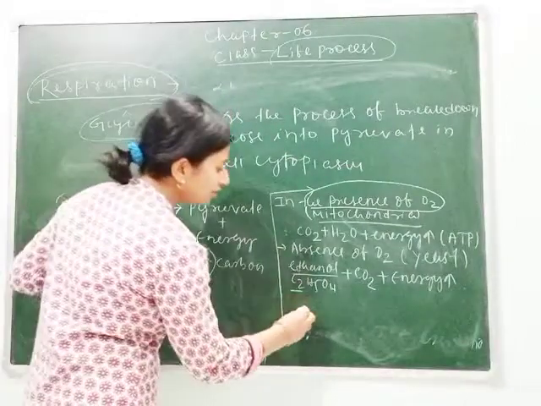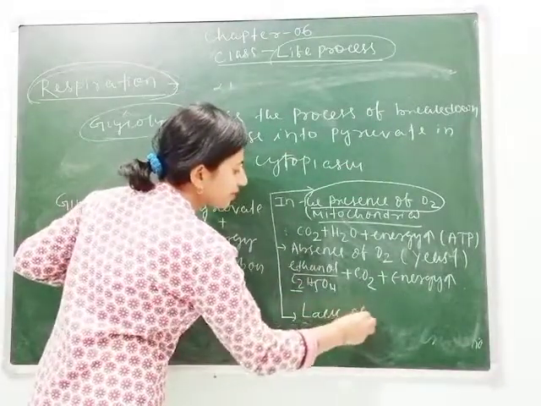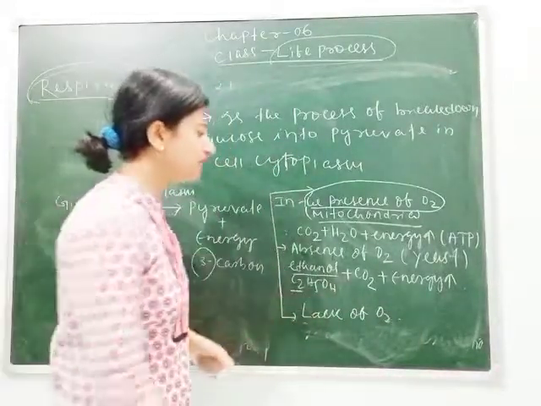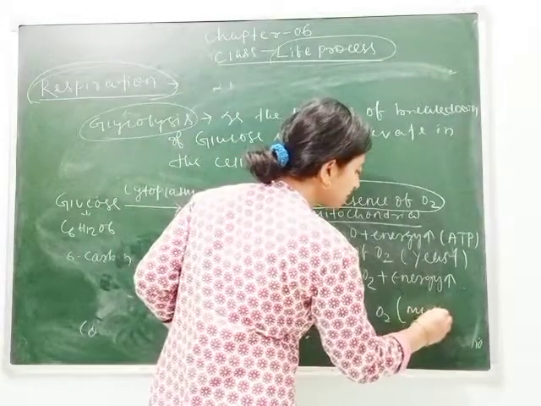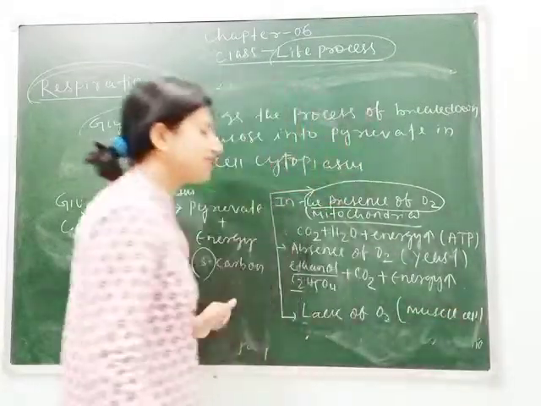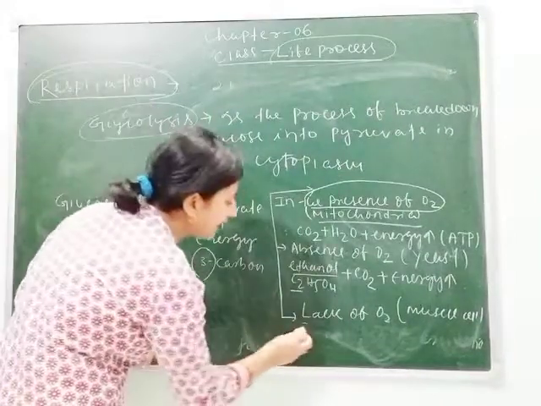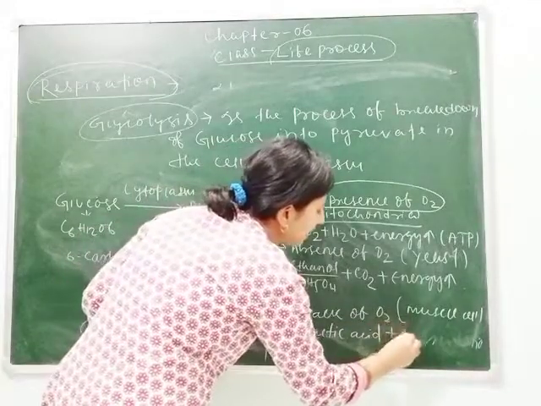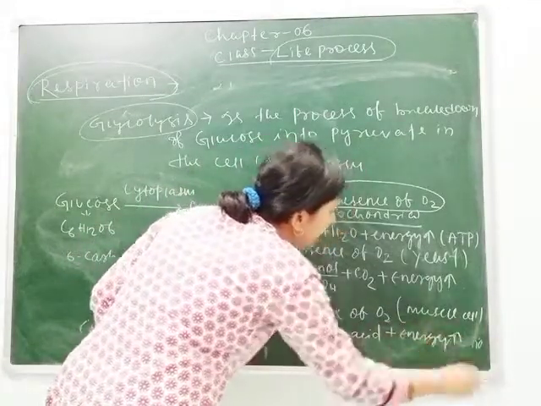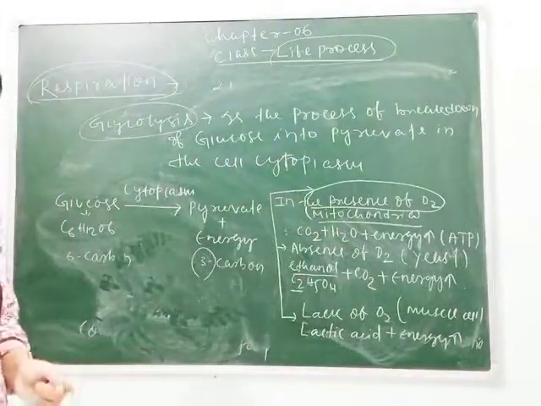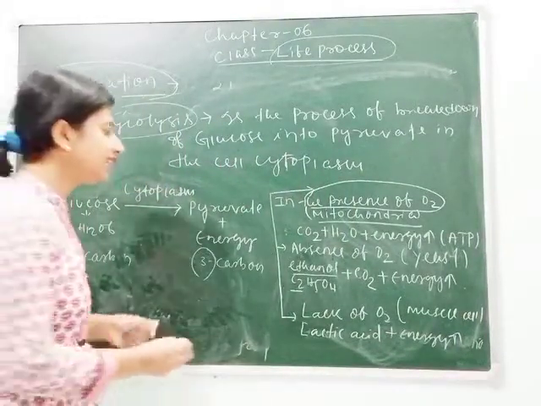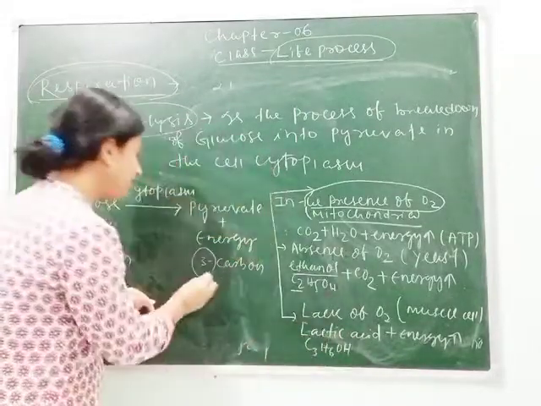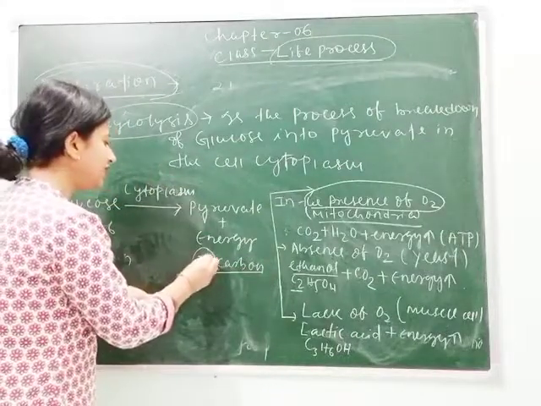Next is your lack of oxygen. Here it means oxygen is available but not so much. That's why this is called lack of oxygen, and that occurs in muscle cells. In our muscle cells, what happens? Here we get lactic acid plus energy. You can see we get only lactic acid plus energy, and the chemical formula of lactic acid is C3H6O3.